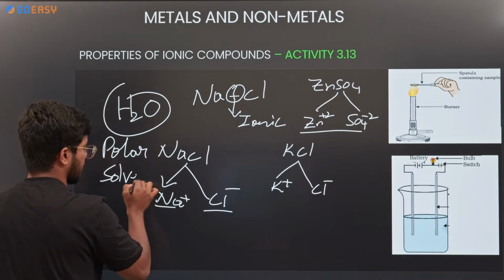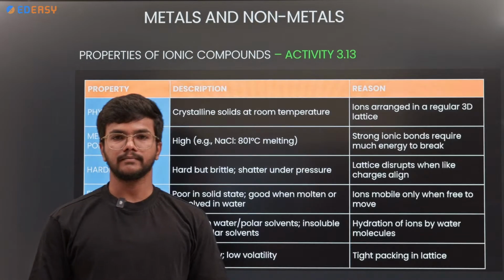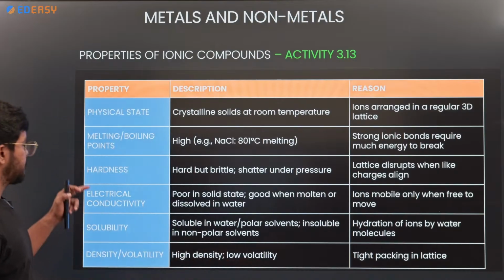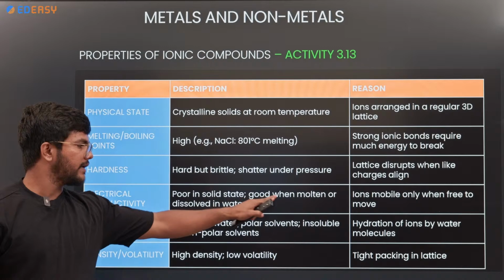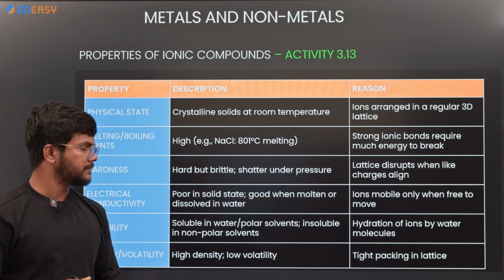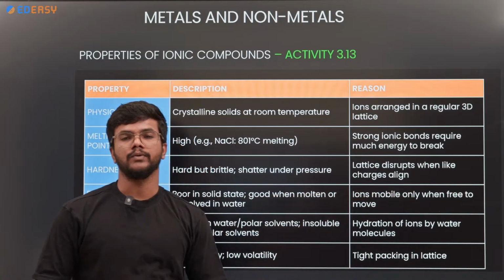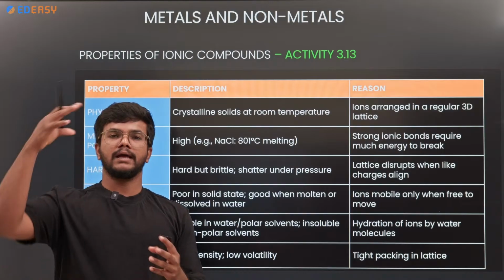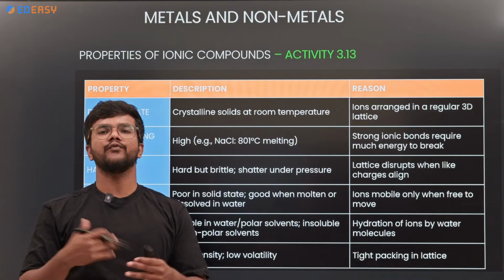Remember, a polar solvent can dissolve only salt. Okay, polar solvent. So here, electrical conductivity is poor in solid state, whereas good in the molten state or dissolved in water. So ions are mobile only when free to move. So salts, when they are dissolved in water, form ions, and they can move freely in the water.